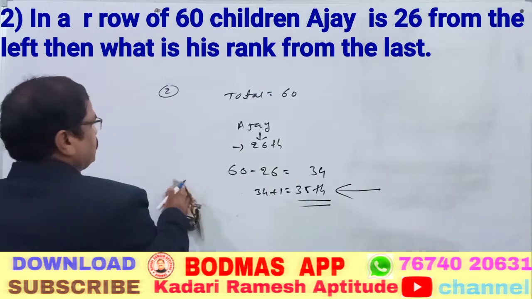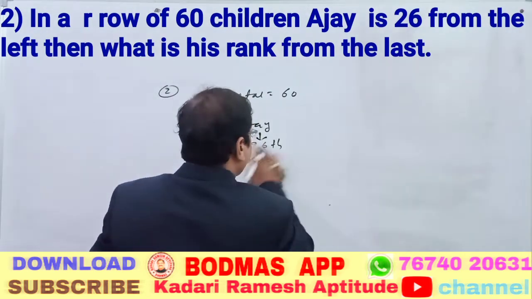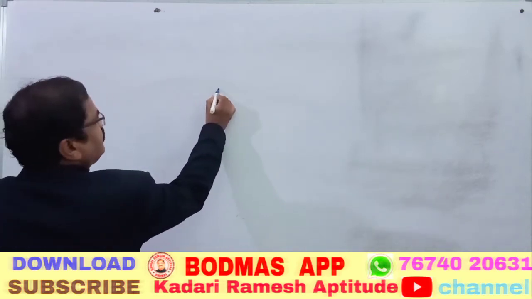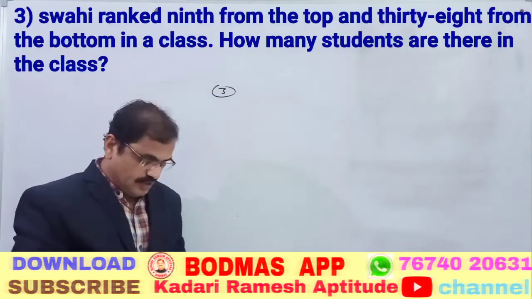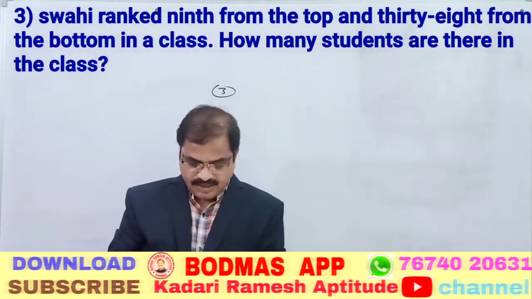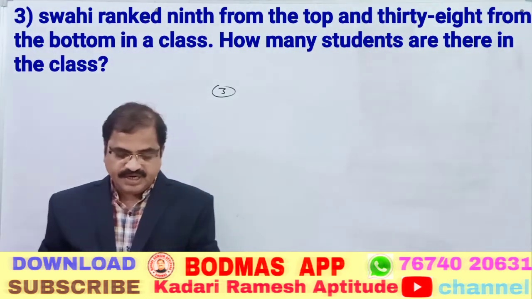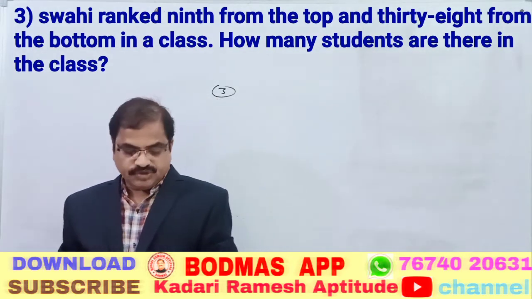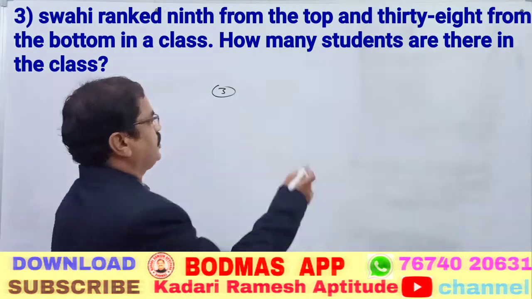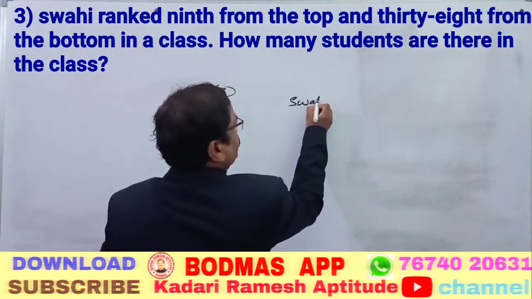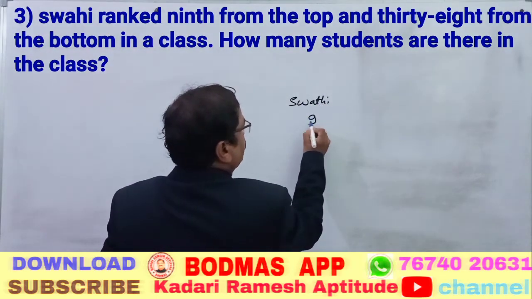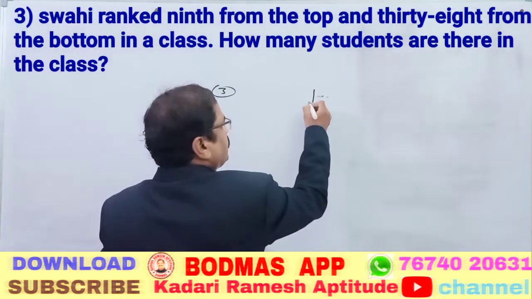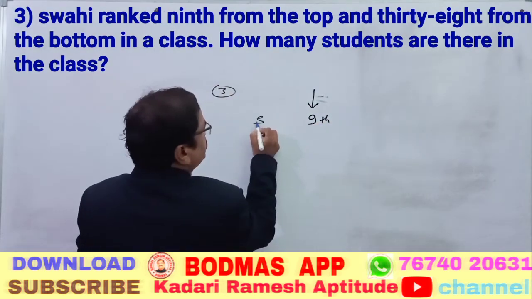Now come to question number 3. Swati ranked 9th from the top and 38th from the bottom in a class. How many students are there in the class? So Swati ranked 9th from the top. From the top is the 9th rank. Whose rank is this? Swati's rank.